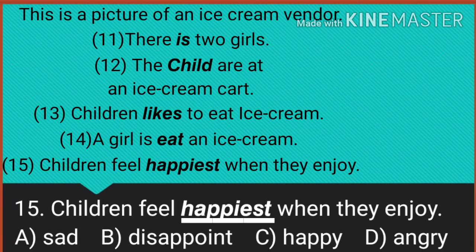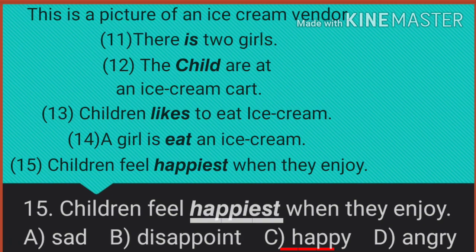Last one, 15th. Children feel happiest when they enjoy. So the underlined part is happiest. A. Sad. B. Disappoint. C. Happy. D. Angry. We use happiest when we compare it with other things. Here there is no comparison. So what is the answer? Happy. Children feel happy when they enjoy.